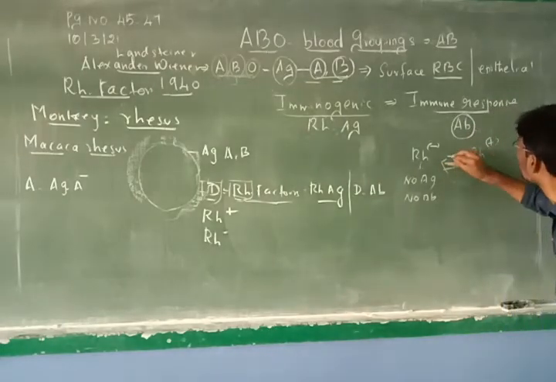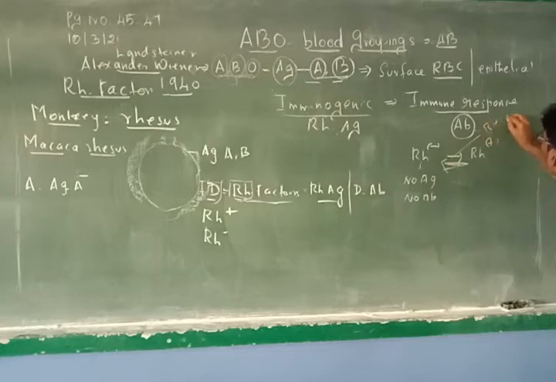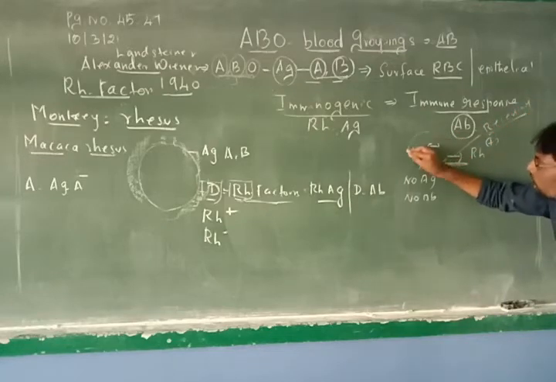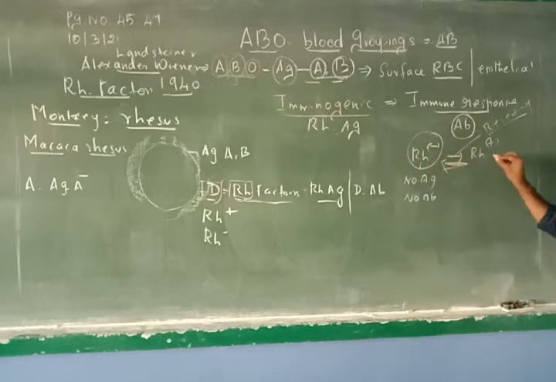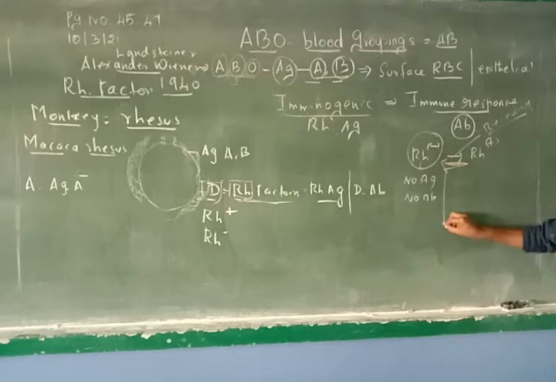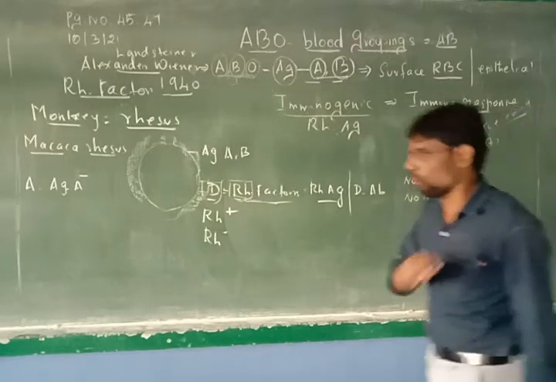So I will write it here as receiving. Who is receiving blood? Rh negative is receiving blood from Rh positive. So he doesn't have antigen and antibodies.